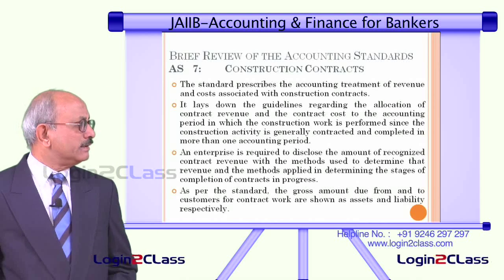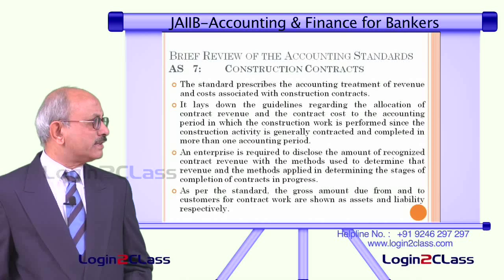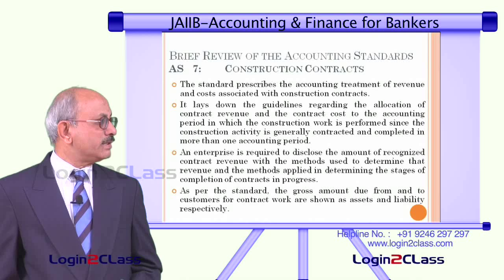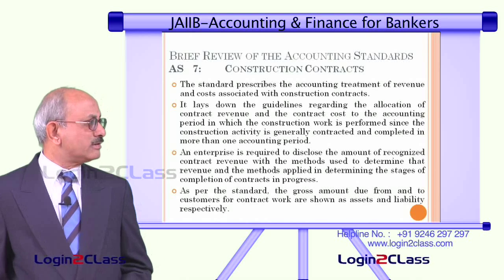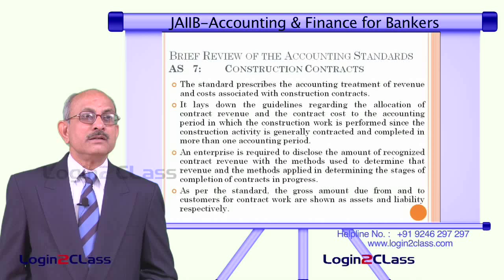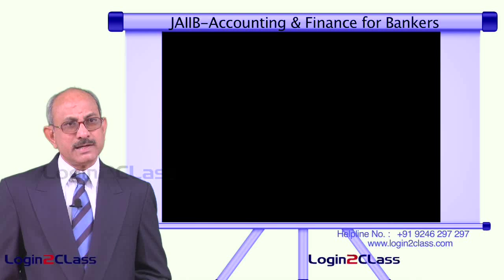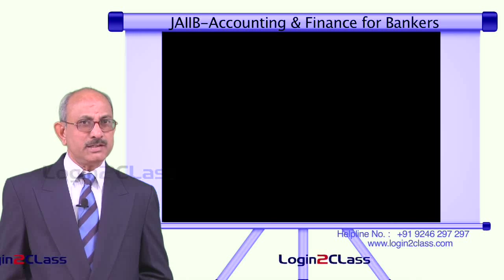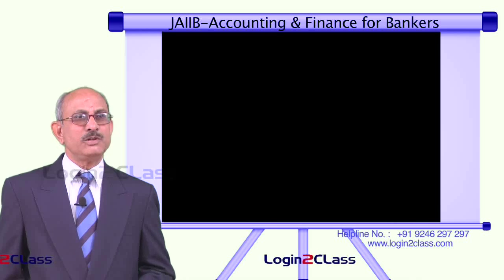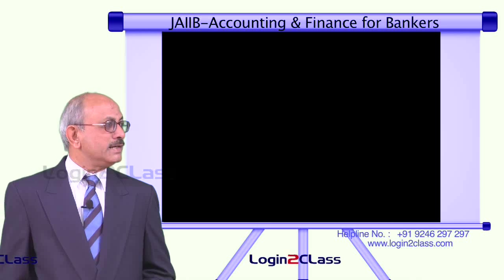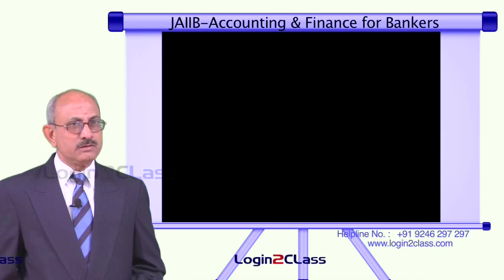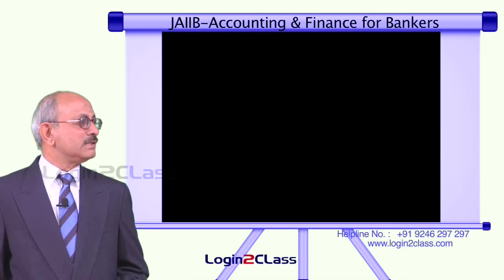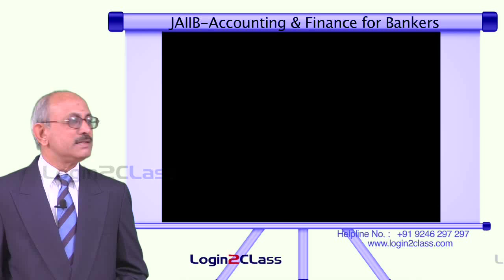And not only this, an enterprise is required to disclose the amount of recognized contract revenue with the methods used to determine that revenue and the methods applied in determining the stages of completion of contracts in progress. That means, as per this accounting standard, they have to use one of the methods given in the accounting standard, and they also have to disclose what method they have used in recognizing the revenue for a particular accounting period, and what is the stage at which the completion of the contract is.